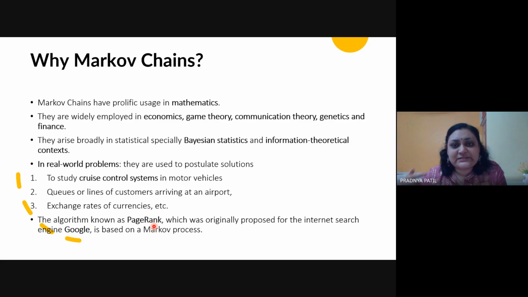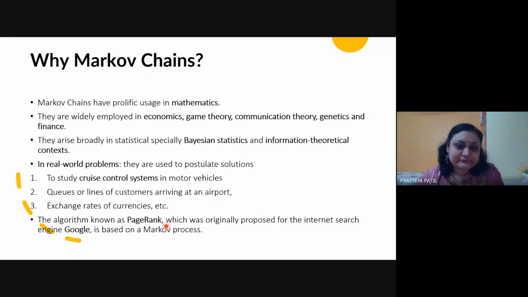There used to be a dictionary of websites, like a list of all the websites all over the world. Because initially there were very few websites, we could list them on the servers. Based on those websites, Google provided the search engine, but this search engine was built with the help of the PageRank algorithm.